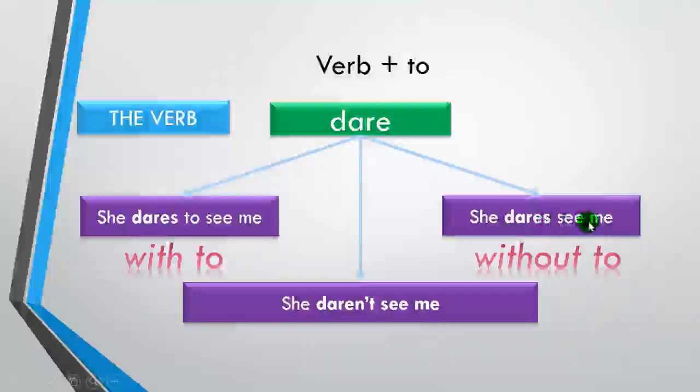Meanwhile here, without to, it is used without using to. She dares see me. However, this is in the positive pattern, right? In the negative pattern, you cannot use to, so it should be without to. She daren't see me. So in conclusion, for the verb dare, you can either use with to or without to in the sentence. It's your option. But in the negative pattern, you cannot use to. It should be without to.